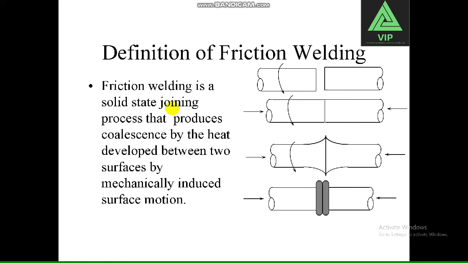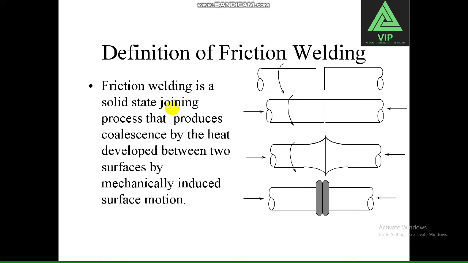In this, we generally know to join two metals, there are many different ways. One of the ways is welding, and the other way is by riveting, and by screwing. While welding, one heat source is required to melt the metal, and then it is cooled so that the two metals can be joined together. This is the basic principle of welding.